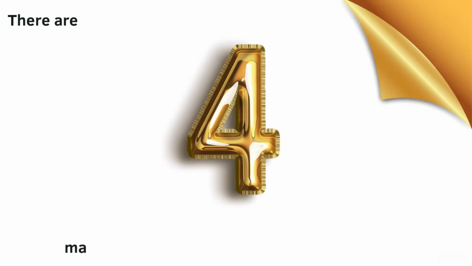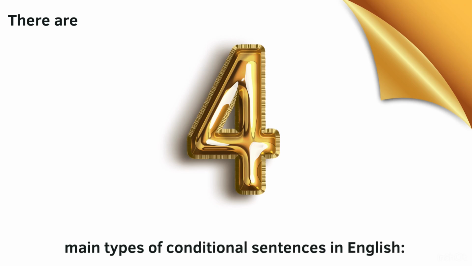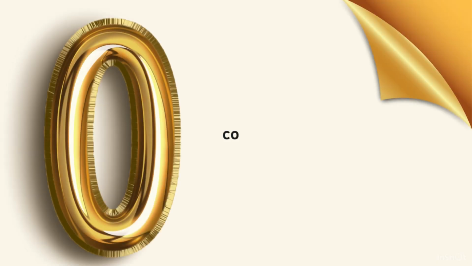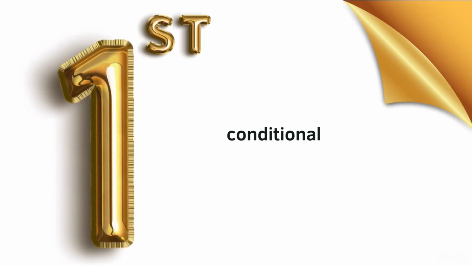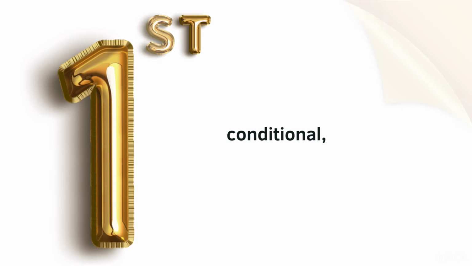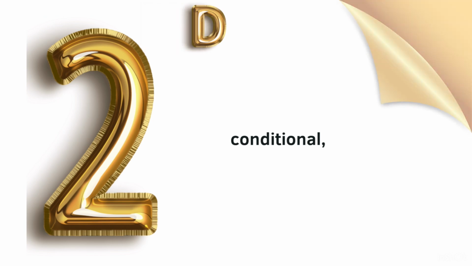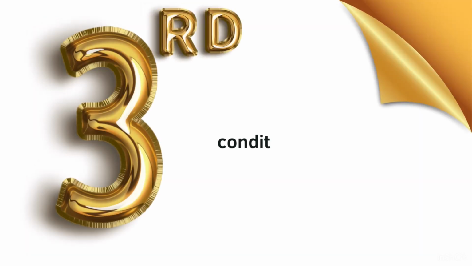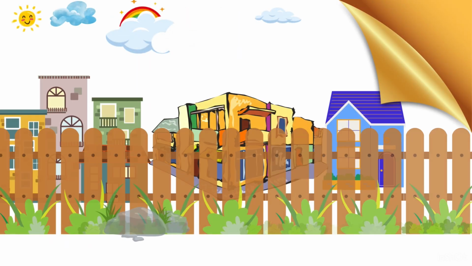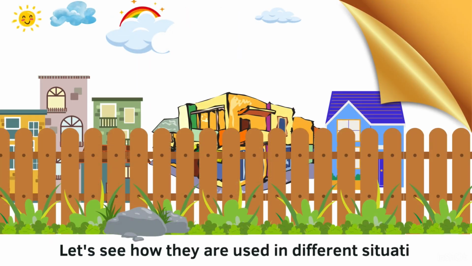There are four main types of conditional sentences in English. Zero conditional, first conditional, second conditional, and third conditional. Let's see how they are used in different situations.